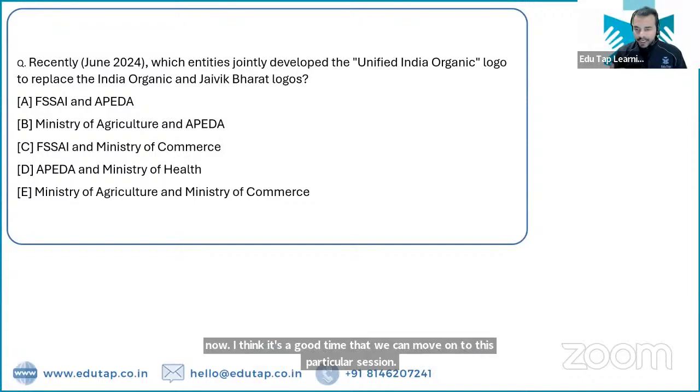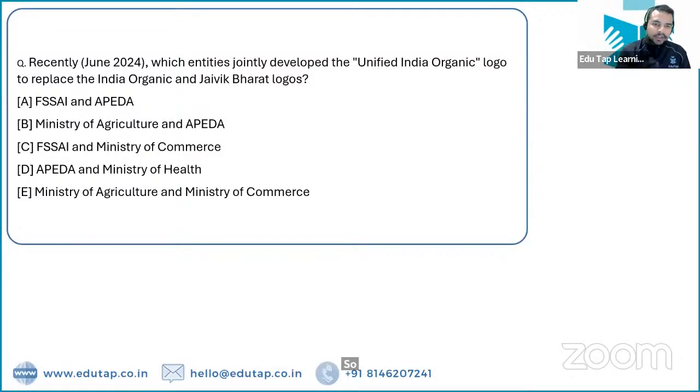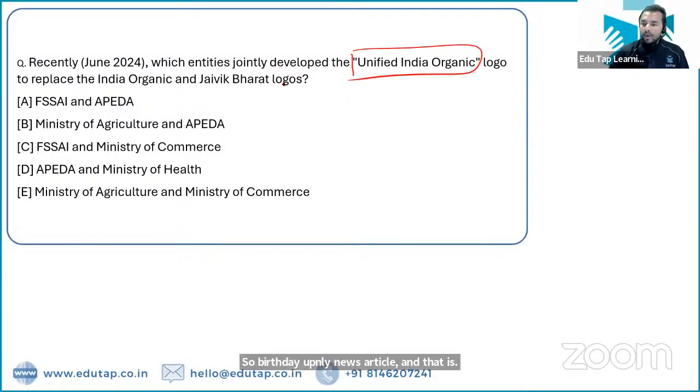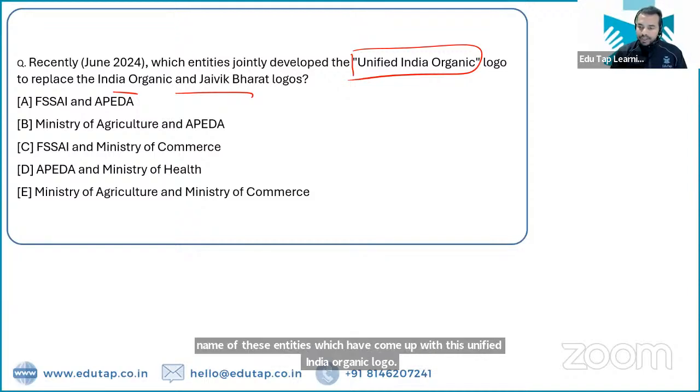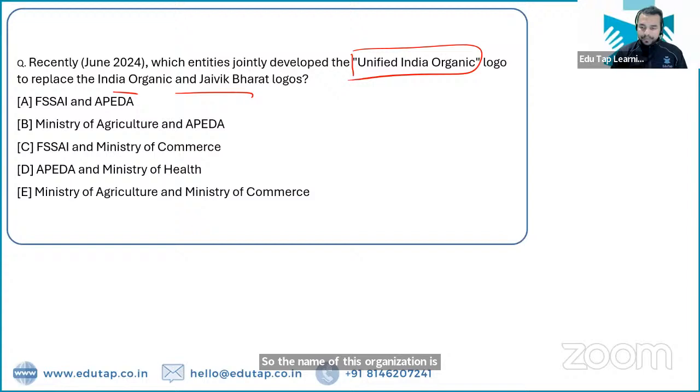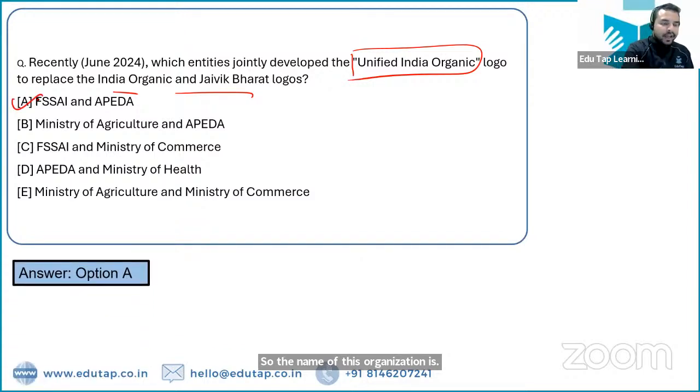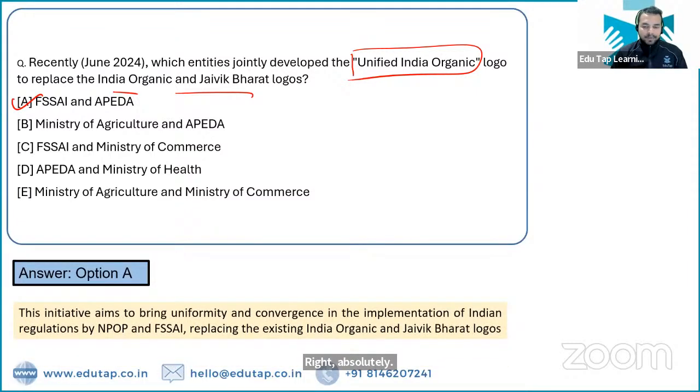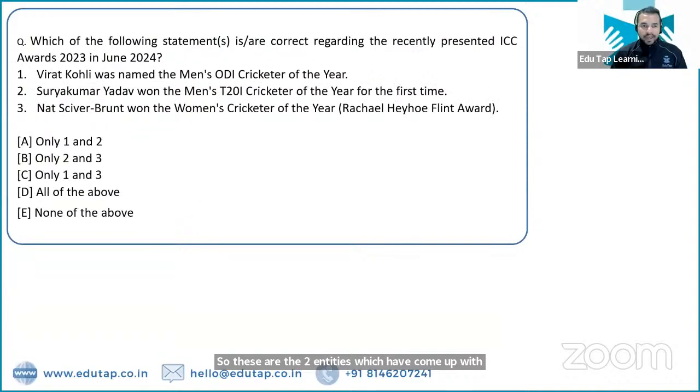तो बढ़ते हैं अपने अगले न्यूज आर्टिकल की तरफ, अगले क्वेश्चन की तरफ, and that is the Unified India Organic logo, right? So this particular logo has been developed to replace the India Organic and Jaivik Bharat logos. So you have to identify the name of these entities which have come up with this unified India Organic logo. So the name of this organization is, the name is FSSAI and APEDA, right? Absolutely. So these are the two entities which have come up with this particular unified India Organic logo, right?